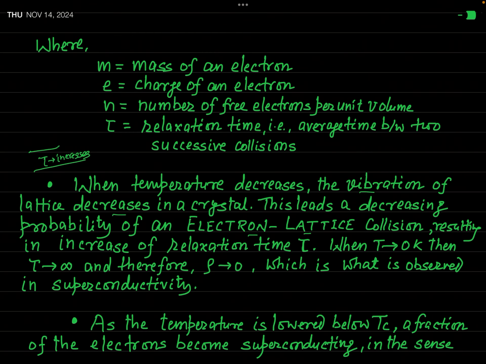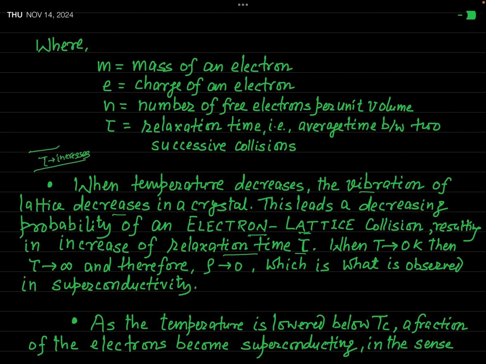Why does it increase? You have learned: because the decrease in temperature decreases the lattice vibration, and this decrease in lattice vibration decreases the value of electron-lattice collision. And due to this, there will be an increase in relaxation time tau.